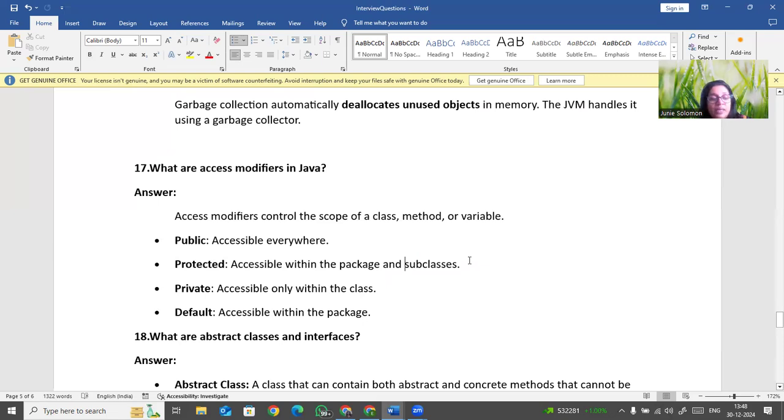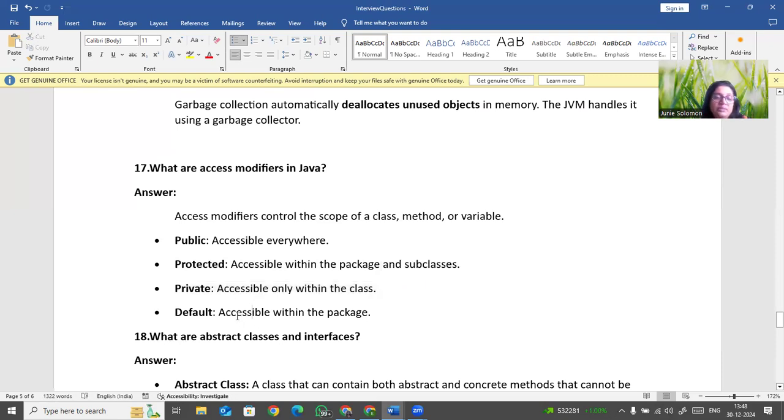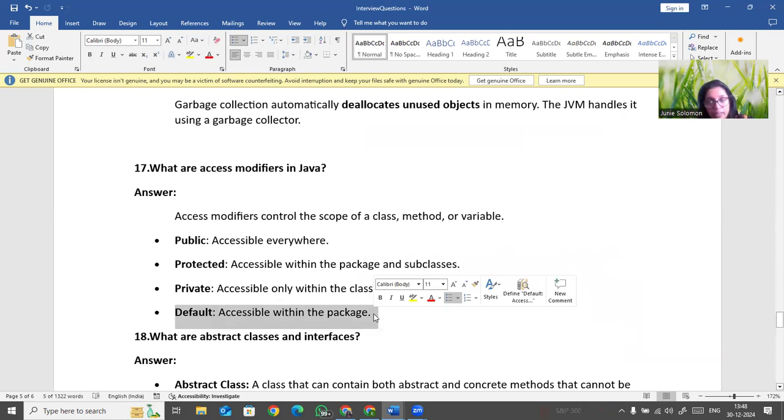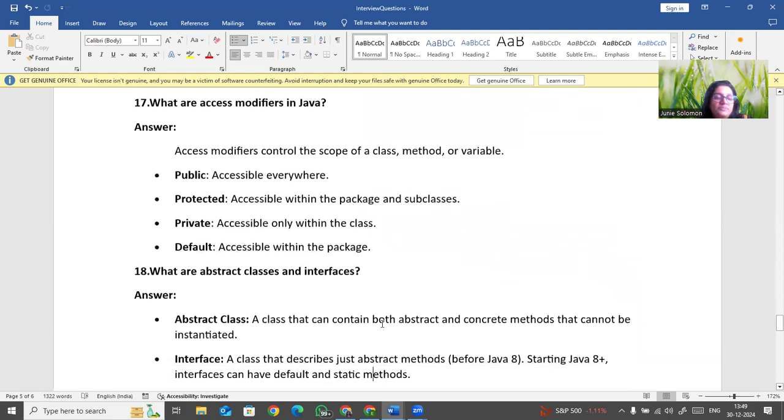Private means within the class only; outside guys cannot access. Default means accessible within the package. When you create a package, all the classes inside that package can access it. That's called default.